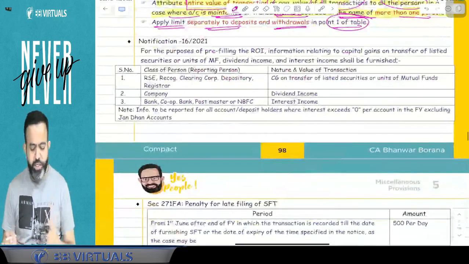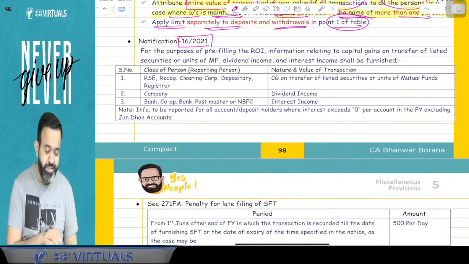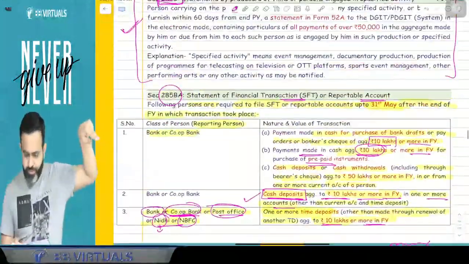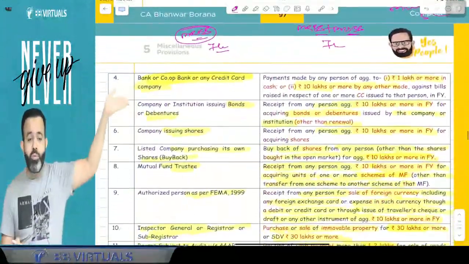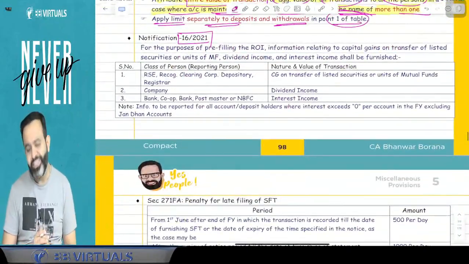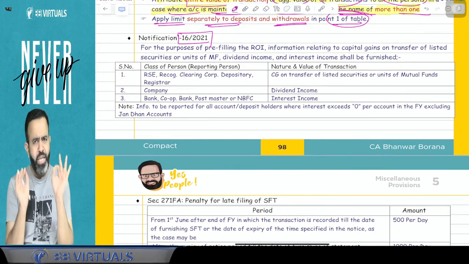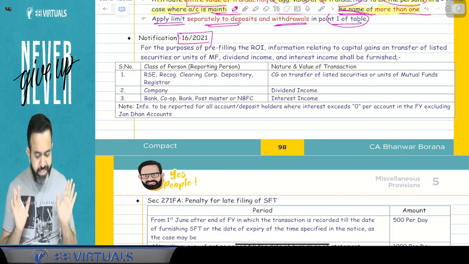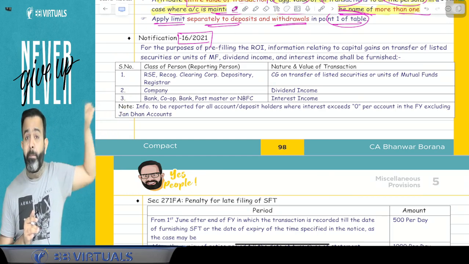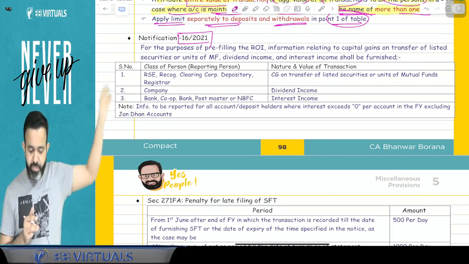Now guys, there is one notification, that is 16/2021. This is a very interesting notification. This notification says that they will report the transaction only when the limit is more than the prescribed limit. But here they mention that for the pre-filing of your income tax return, this person will mandatorily be required to file the SFT or reportable account to the income tax department.